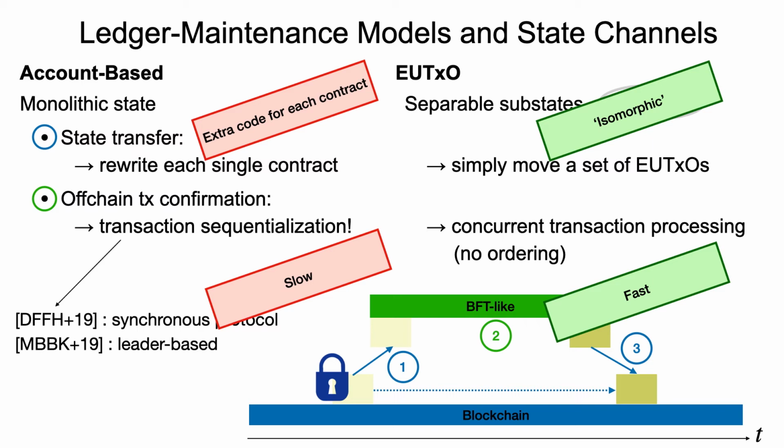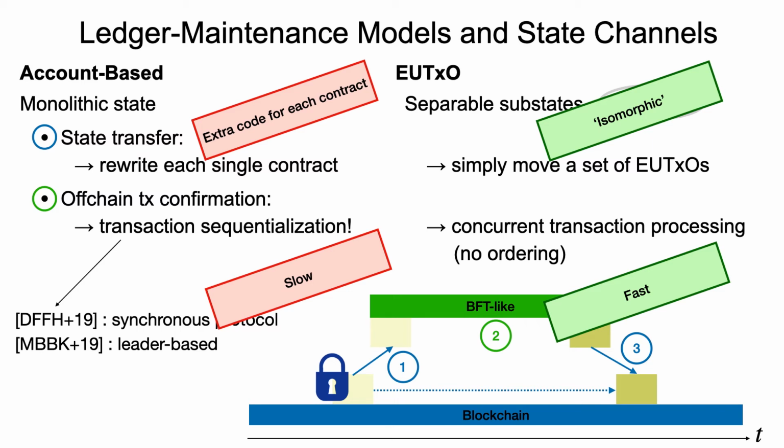That means we can simply move EUTXOs around and they always retain the same representation. And it allows for concurrent transaction processing off-chain, which of course tends to be faster than if transactions have to be sequentialized.